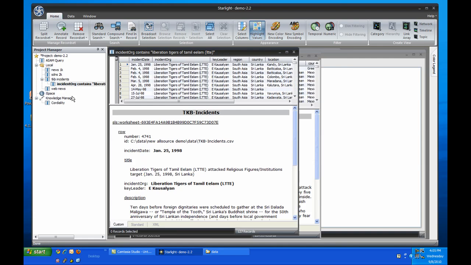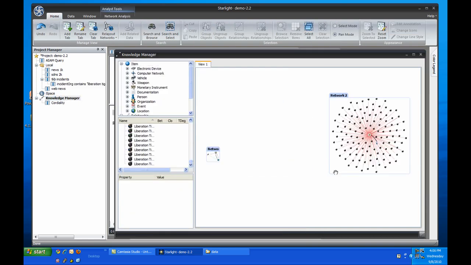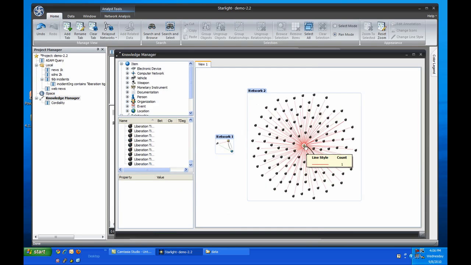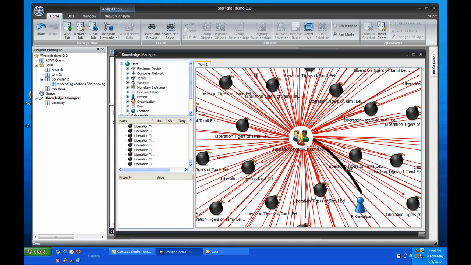We'll add these 127 records to the Knowledge Manager and see what they contain. You can see each of the individual incidents represented by a bomb icon, all linked to LTTE, and LTTE linked to its leader, E. Kalsalyan.